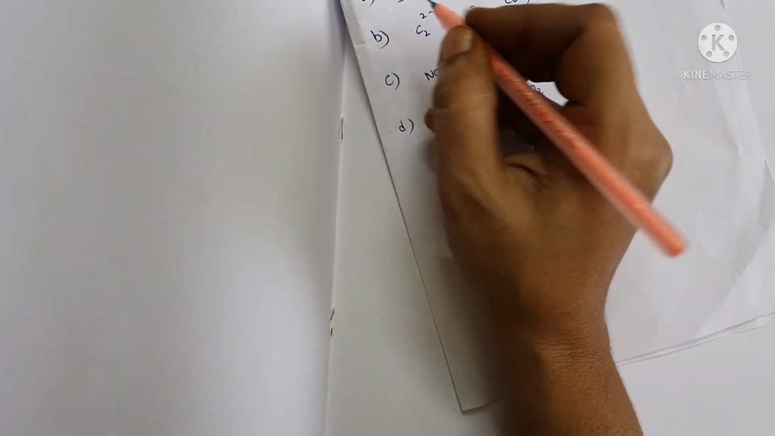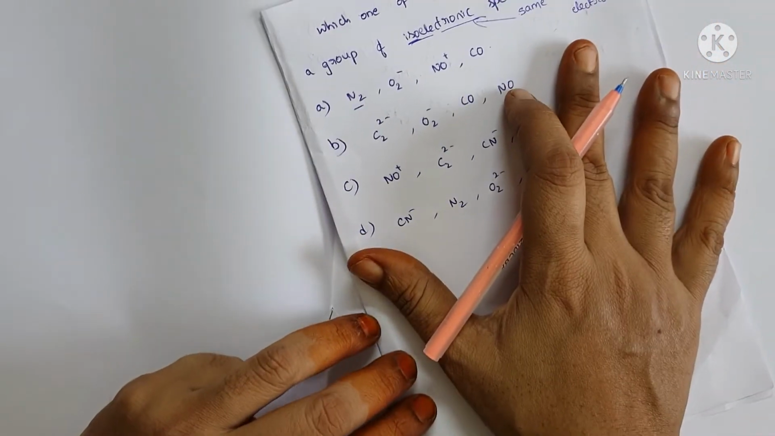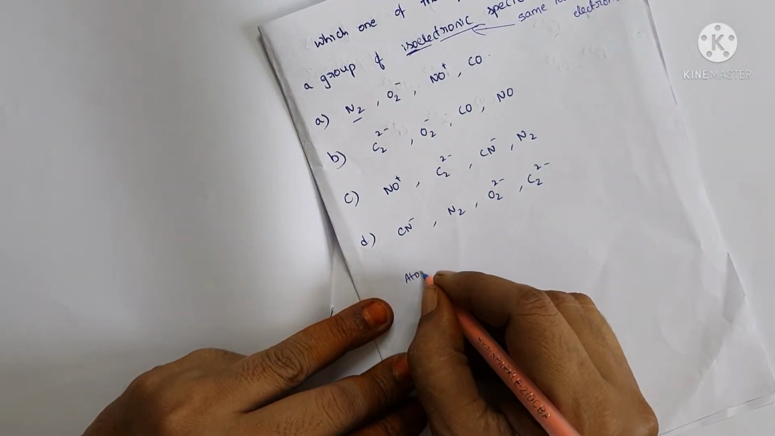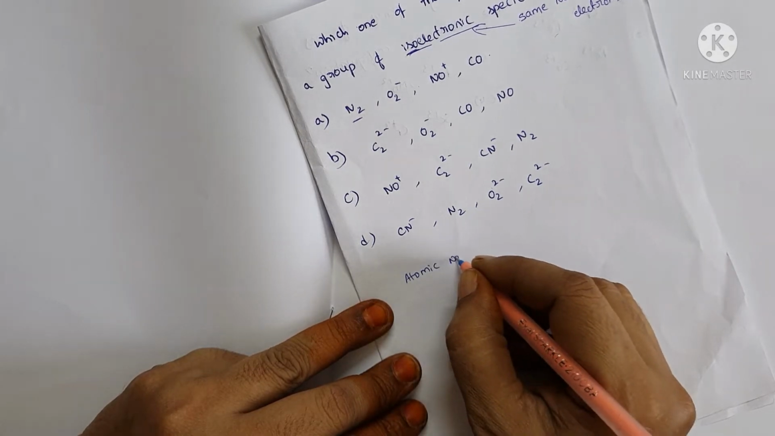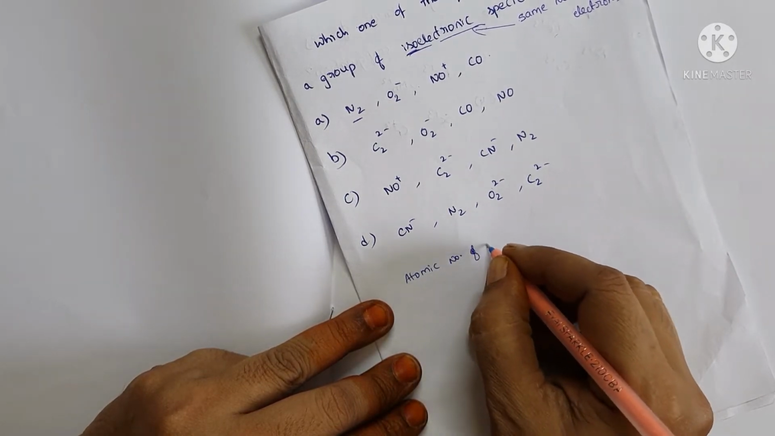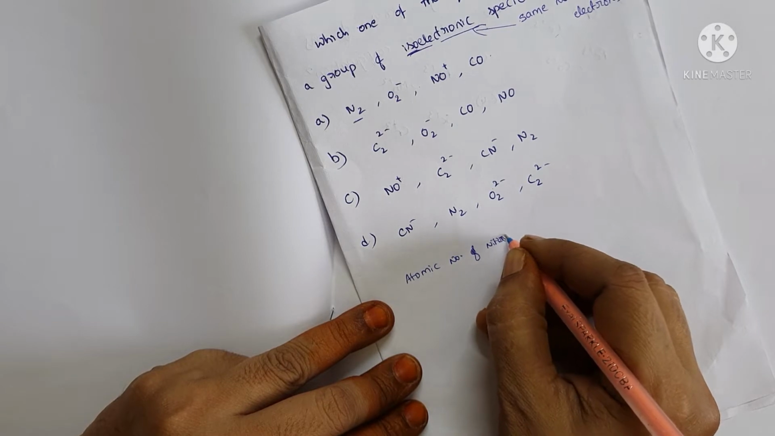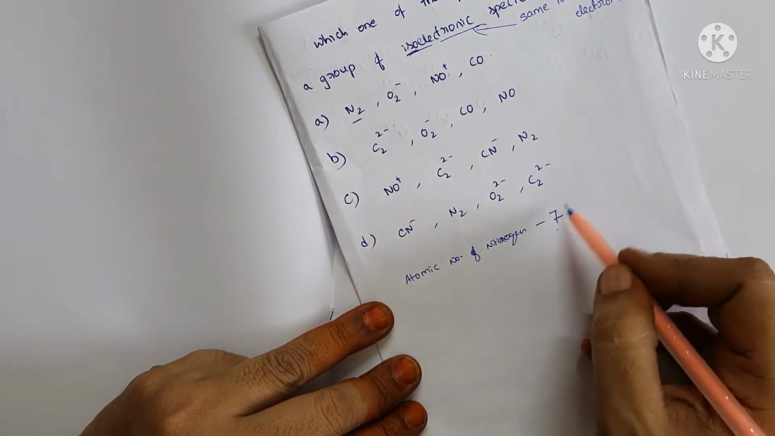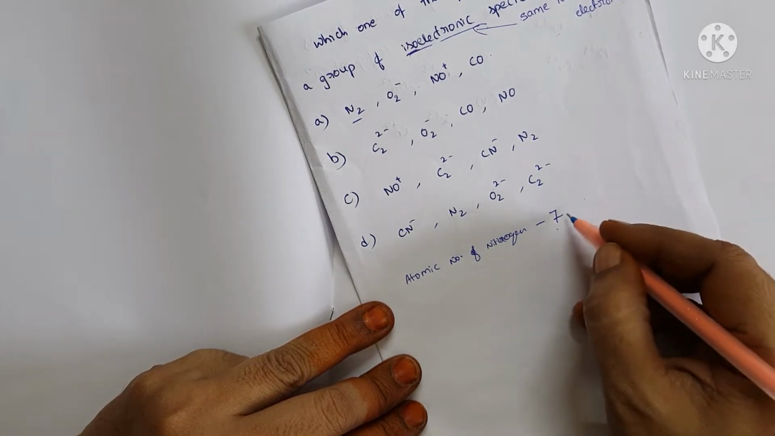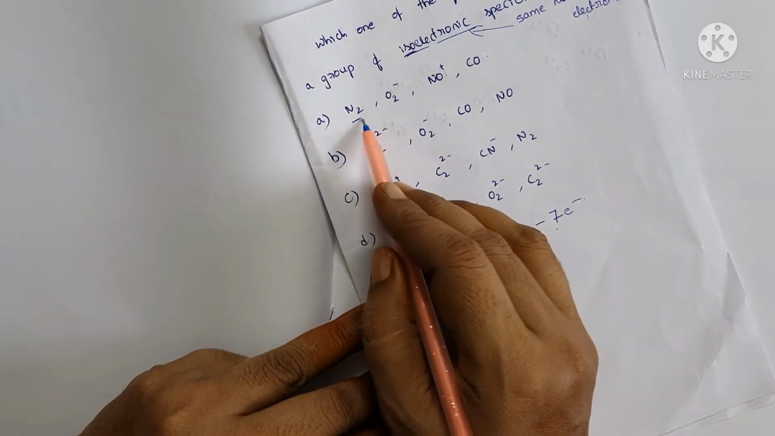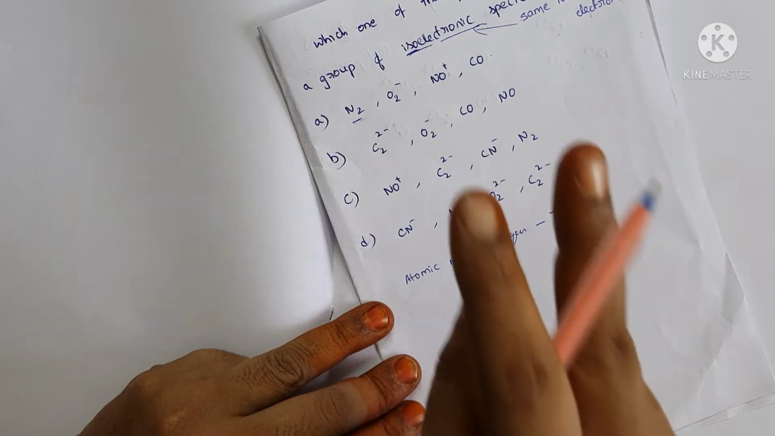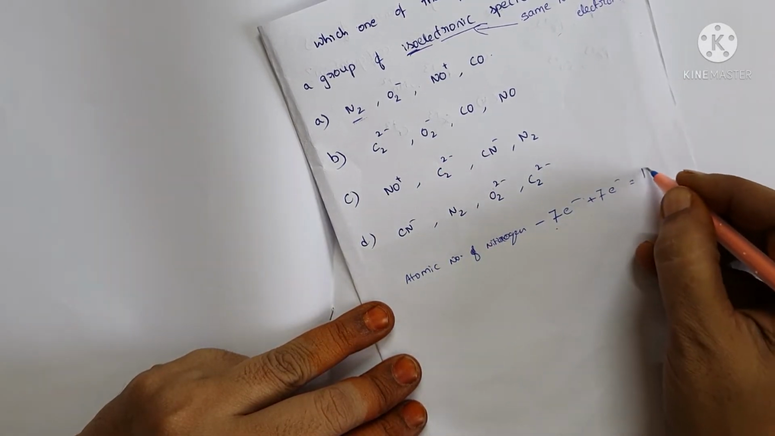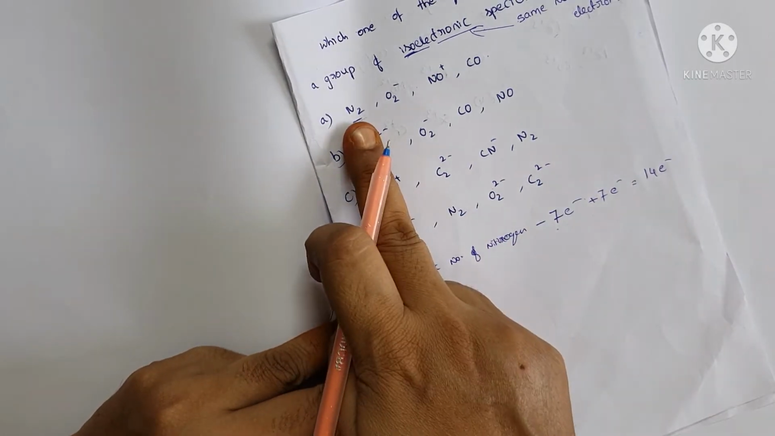First of all, the N2 molecule. What is the atomic number for nitrogen? 7. Atomic number 7 and total number of electrons 7. So the N2 molecule means there are 2 nitrogen, 7 plus 7 equal to 14 electrons for N2.